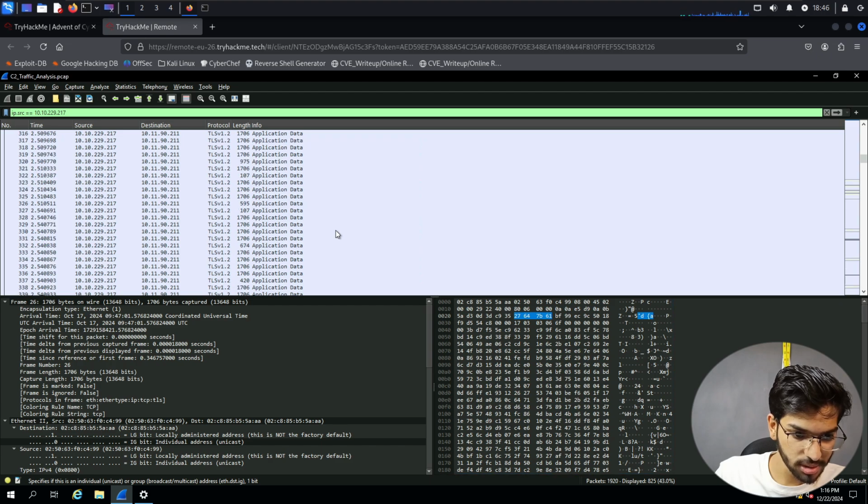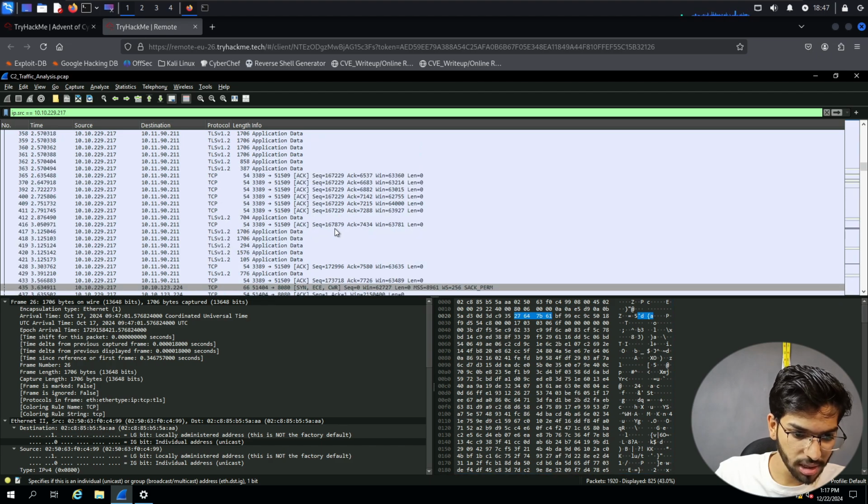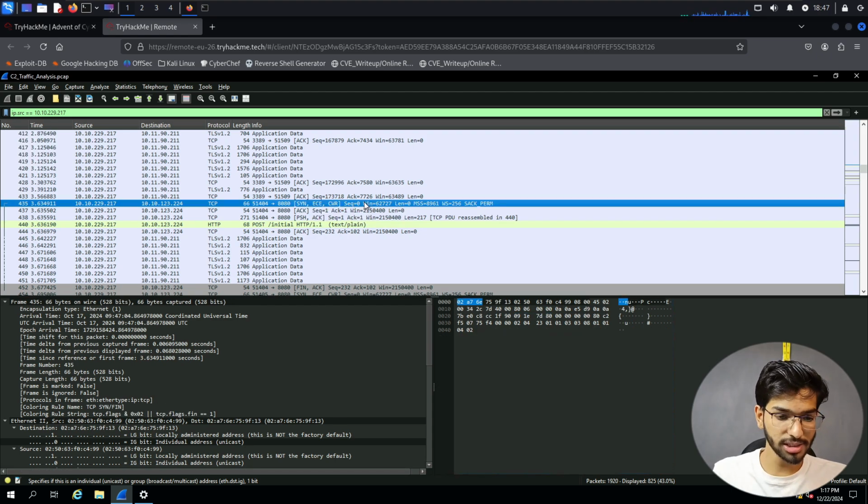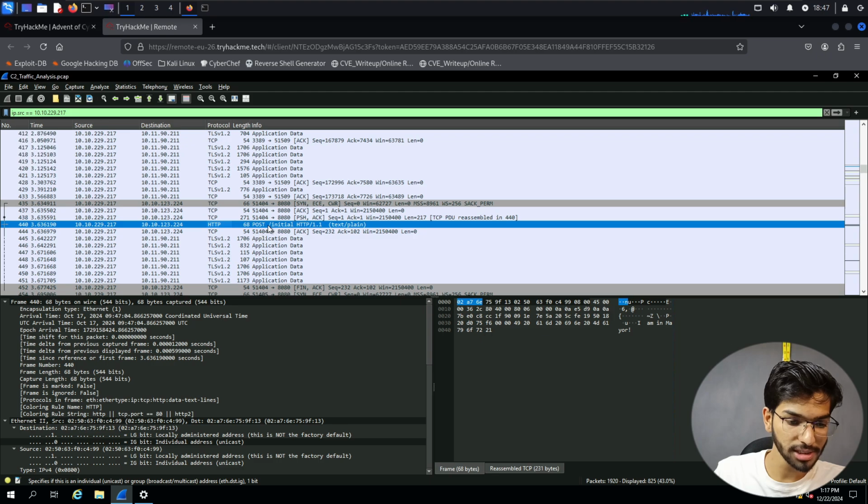Okay, let's go down. Scrolling down, we see some web application synchronization happening here. This is the process of synchronizing with the server. It's using TCP communication to port 8080, and our source port is 51404, and the destination port is 8080. So we have a different kind of communication here, and down we see an HTTP communication having a POST method. The POST method is the method in web applications to send some data to the server. So that's what is happening here.